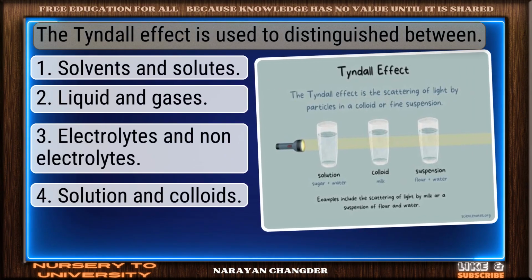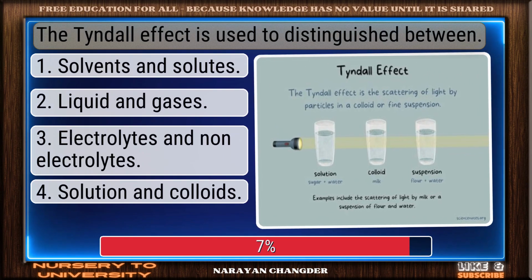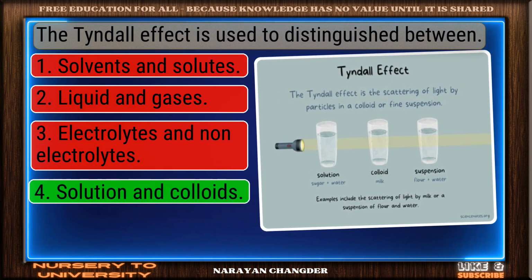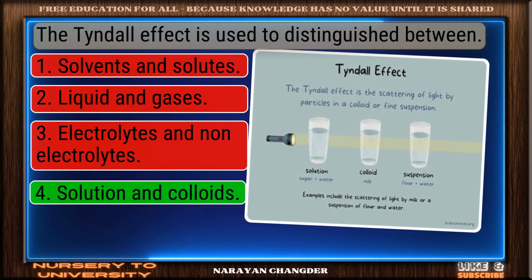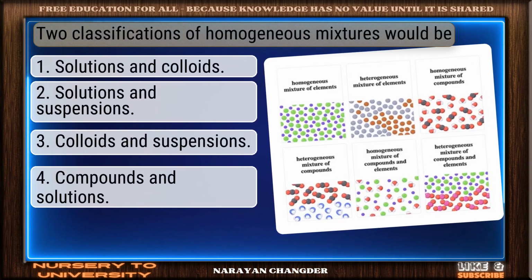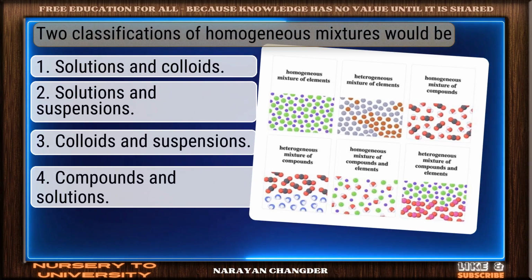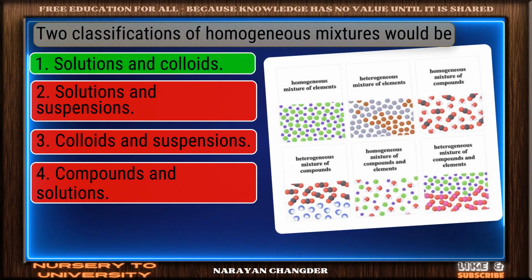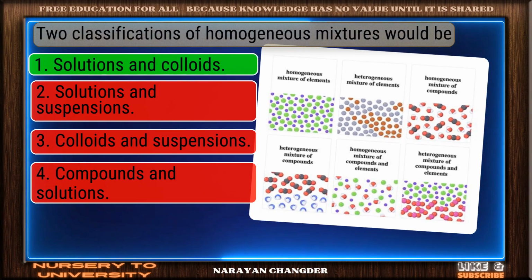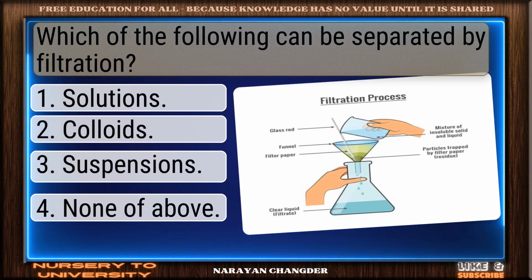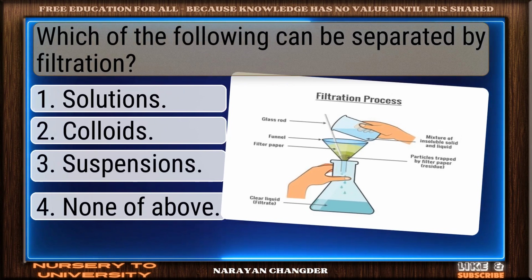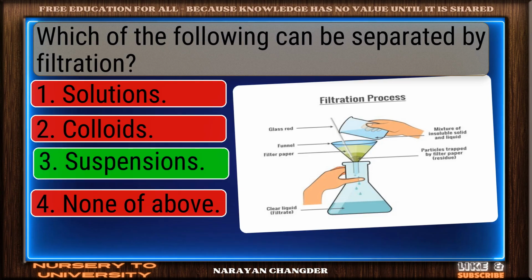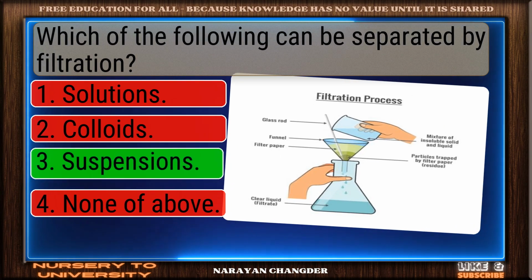The Tyndall effect is used to distinguish between. Strong choice. Solution and colloids is the right answer. Two classifications of homogeneous mixtures would be. Solid response. Solutions and colloids is a valid choice. Which of the following can be separated by filtration? Great thinking. Suspensions is the right choice.